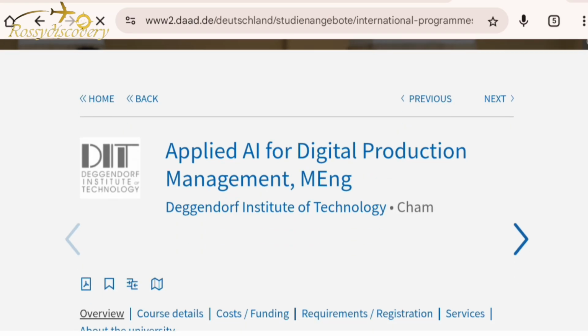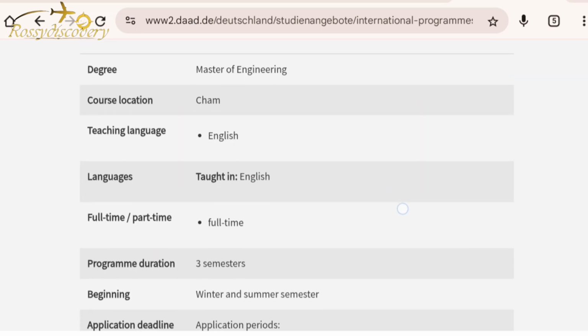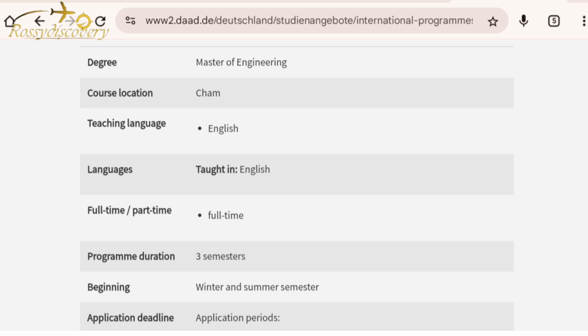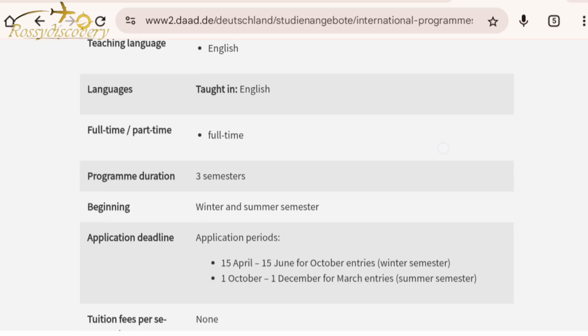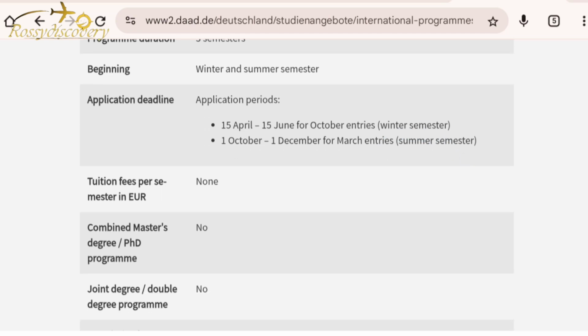If you click on it, it's going to show the degree program, product management. So you can see the teaching language is English. It is taught in English, full time, 3 semesters, winter and summer. Application deadline: April 15 to June for October entry, then 1 October to 1 December for March entry, summer semester. Tuition fee per semester: none.